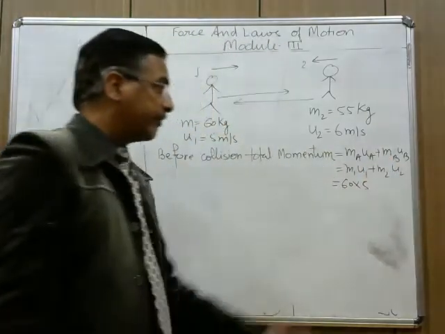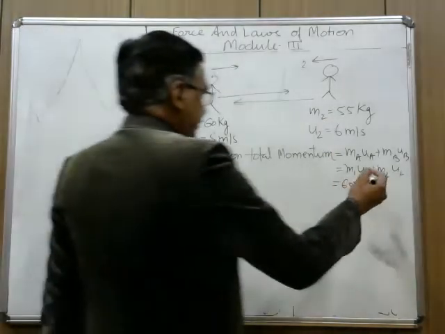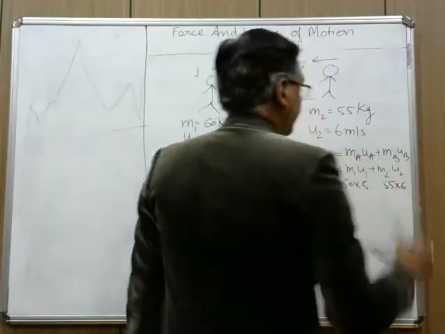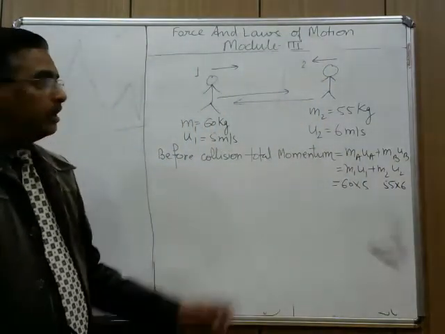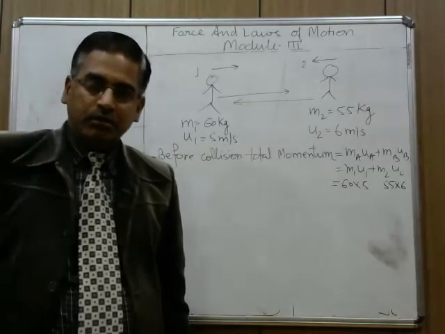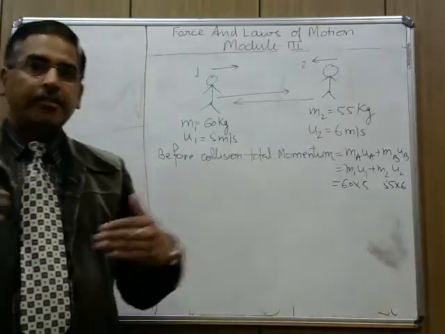Now, here is a very important step. m2 is 55 and u2 is 6, but you need to take care. The two players are moving in opposite directions before collision, means their velocities are in opposite directions.